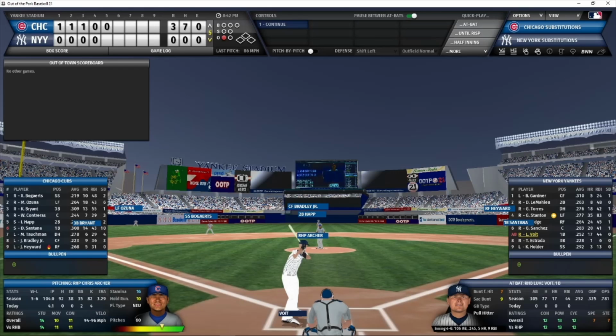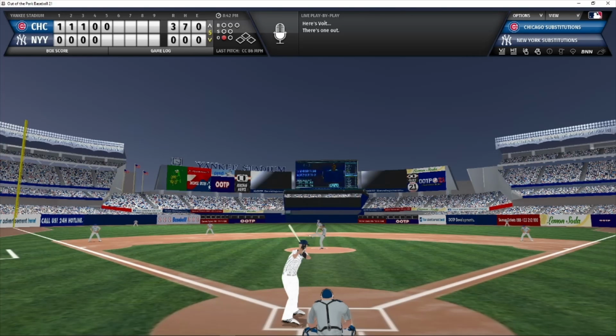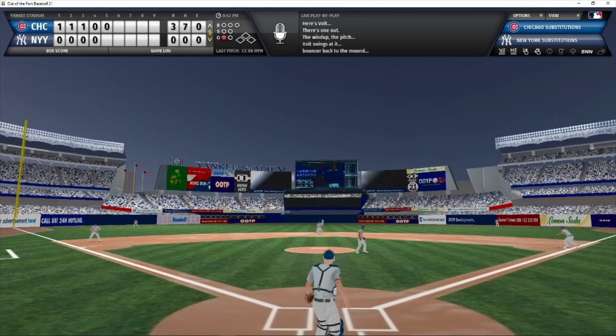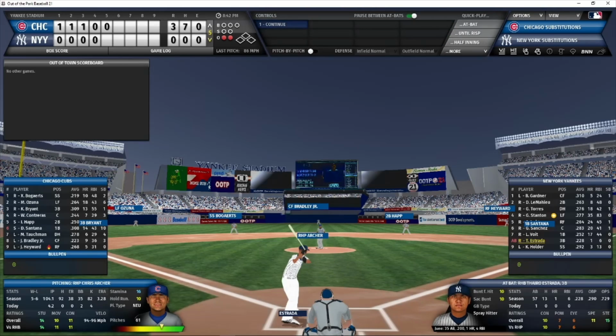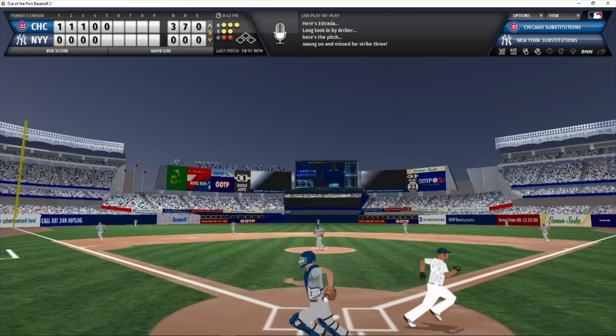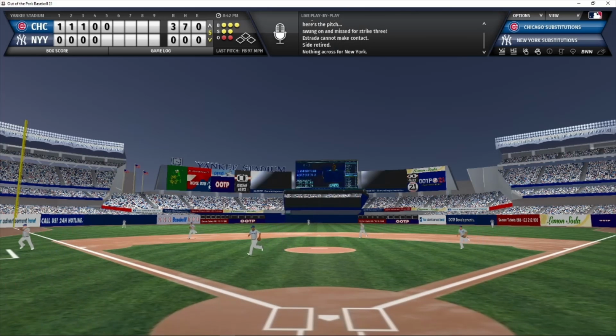Voit now the batter. 1 out, nobody on. Voit waiting for the pitch. Grounder back to the mound. Archer has it. Throws to first. That is 2 down in the inning. Estrada now batting. 2 outs. Nobody on. Full count pitch to Estrada. Here it comes. Swing and a miss. Strike 3. And Estrada does not make contact. The Yankees go down in order in the 5th.